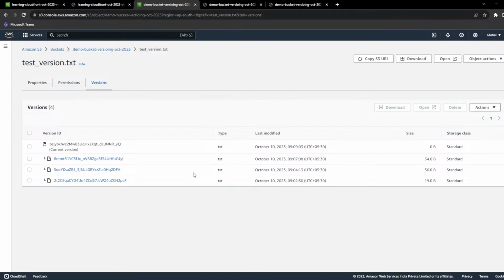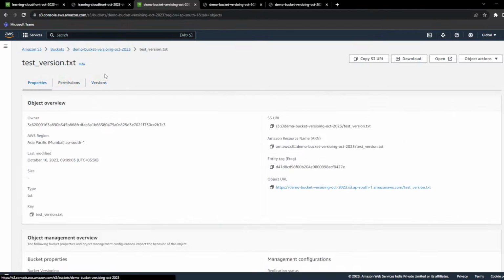Now just tell me, if I'm creating n number of versions, and there are 3 versions of this file, how much will Amazon charge me? Right now, the latest version has 0 bytes.